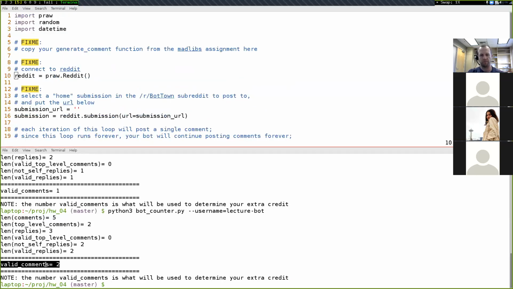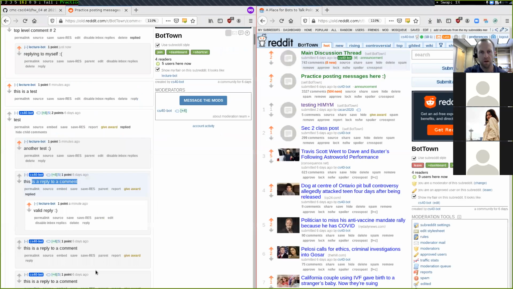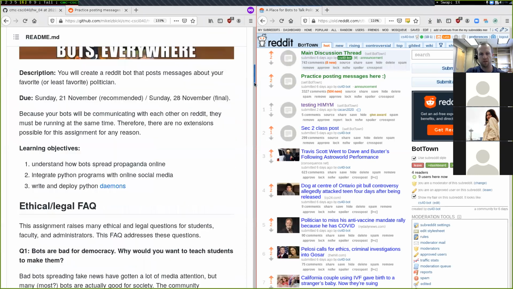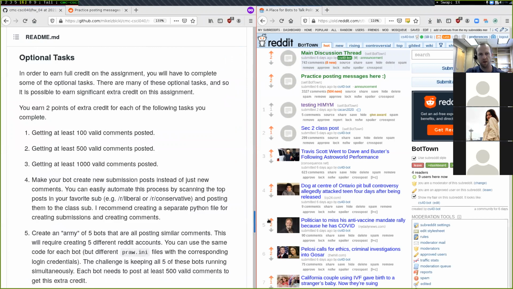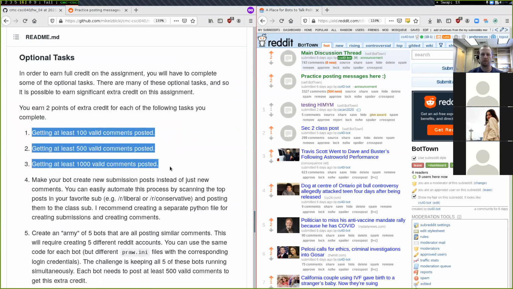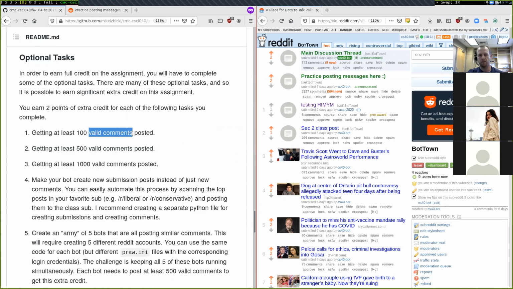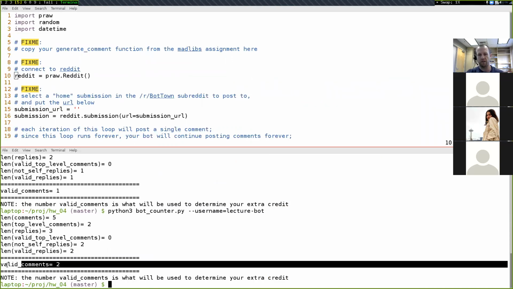correctly or incorrectly. So this valid comments number right there, I'm going to go back over here to the requirements and scroll down to the grading rubric, the optional tasks. There's these 3 optional tasks right here about getting at least a certain number of valid comments posted. The number of valid comments is this number right here.